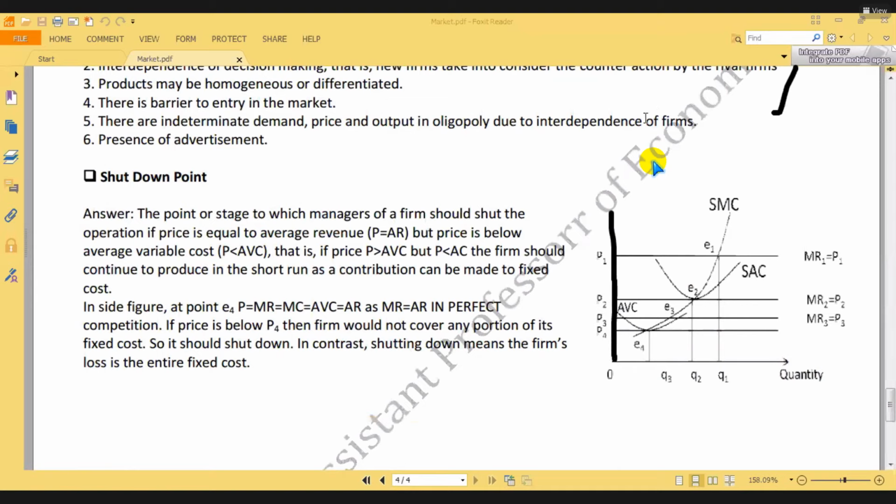Look, at first, what is the shutdown point? There are actually 3 options: P equals AVC, P greater than AVC, and P less than AVC. Which one actually is the shutdown point? You need to be clear about it. P less than AVC, this is the shutdown point.